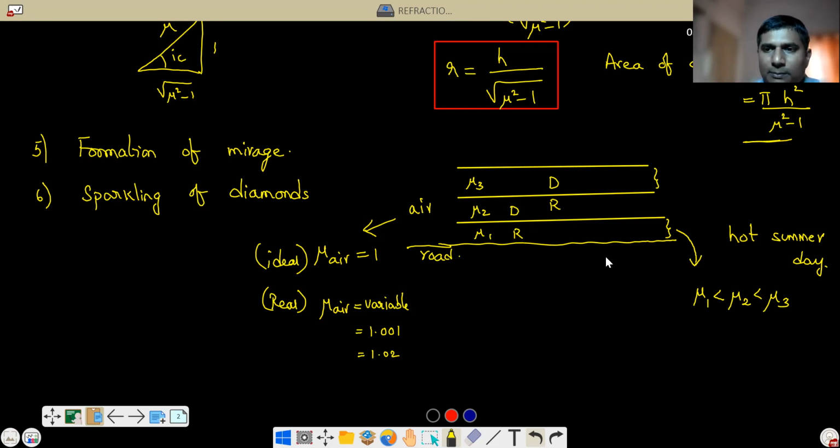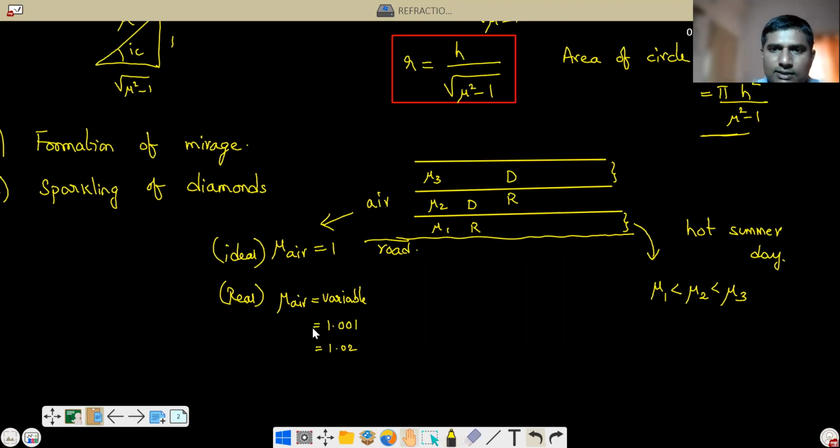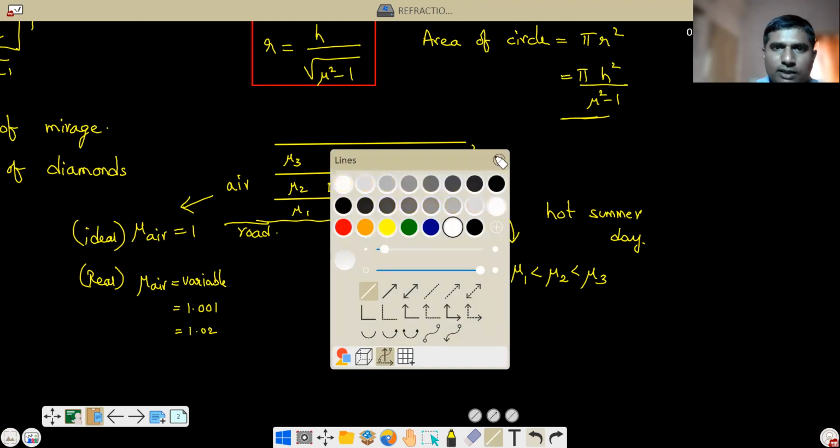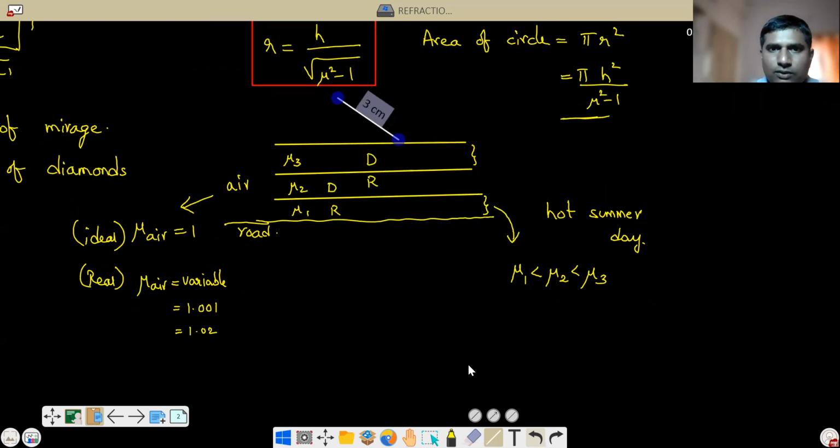Now what will happen whenever the ray is incident? Suppose the sun ray comes like this. Compared to this one, this is rarer, this is denser. The above layer is denser. Now the light ray is coming from denser to rarer. So what will happen? Denser to rarer means it will go away from the normal, like this. Why? Because this is rarer compared to this layer, denser. Similarly, when this ray enters here, between these two layers, this is rarer, this is denser.